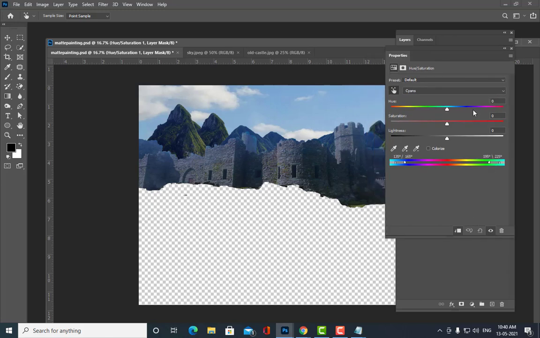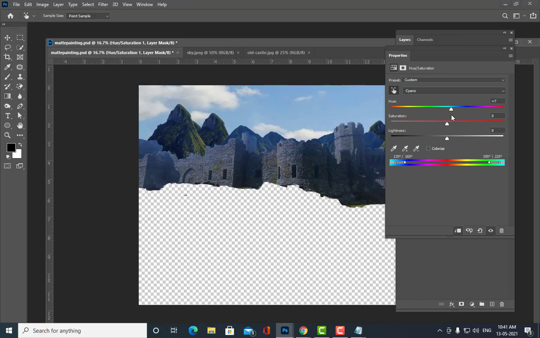See here, you can simply move it like this. When I am moving, you can see the change. See, now it is becoming green. If I move it even further, it is becoming something like an orangish color. We are getting different colors there, but actually we don't want these different colors. I just want to remove that blue color border.